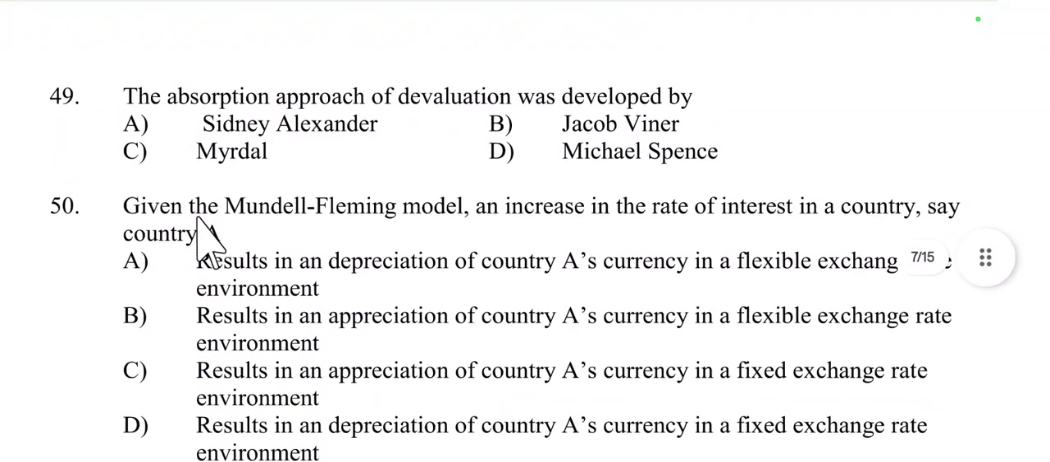Then question number 49: the absorption approach of devaluation was developed by Sidney Alexander, Jacob Viner, Myrdal, or Michael Spence. So the absorption approach was given by Sidney Alexander. Option A is right. What is the absorption approach? The absorption approach to devaluation was developed by Sidney Alexander.